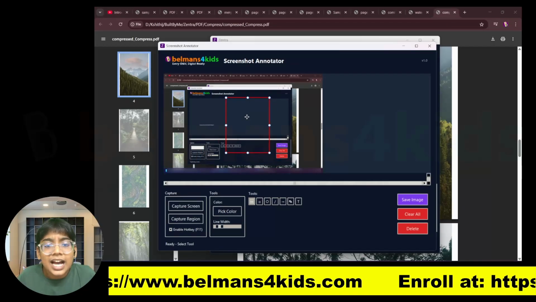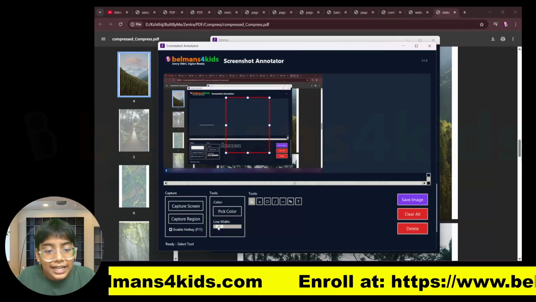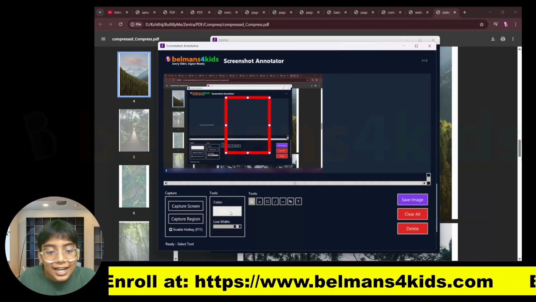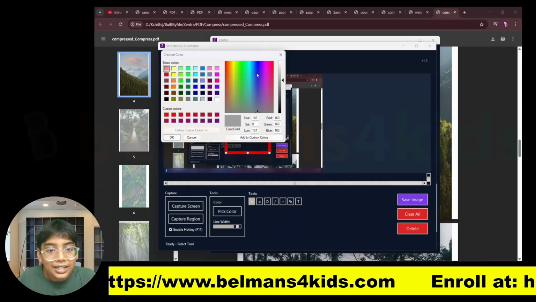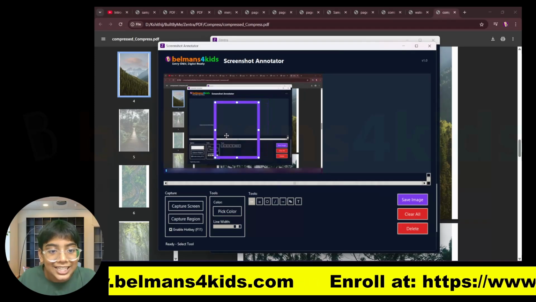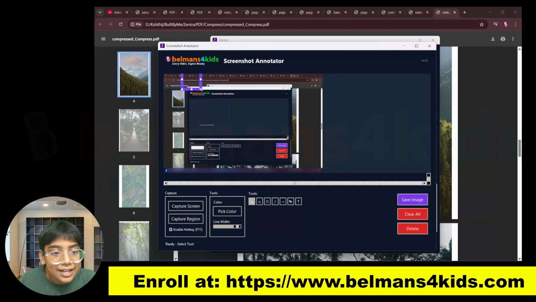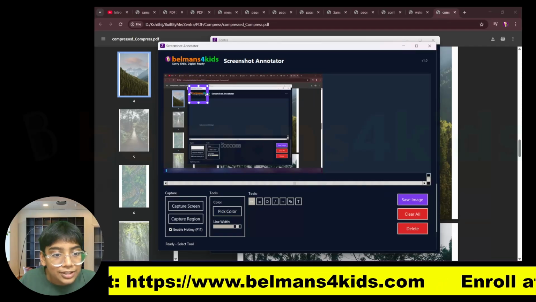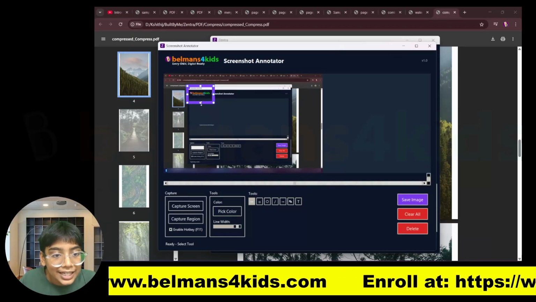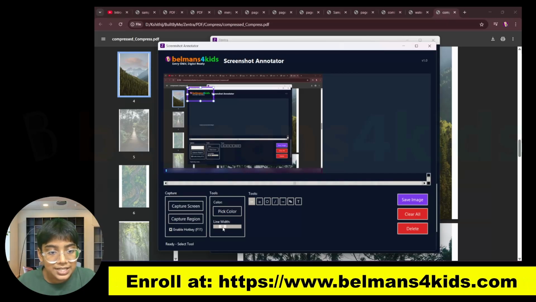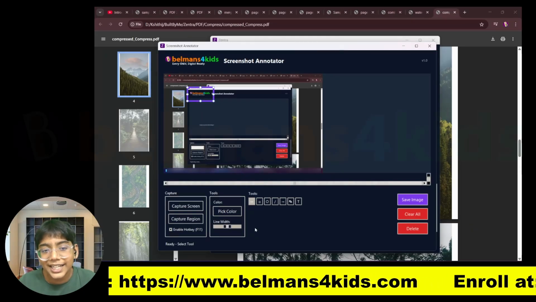And now let's say I want to increase the line width. I can just increase it just like that. And if I want to change the color, I can just press on pick color and change it just like that. It is so easy. Now let's say I want to highlight this area, so let me scale it down just like that, or here. Now let me decrease the line width because it looks like a little too much.